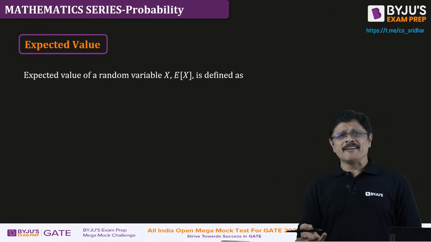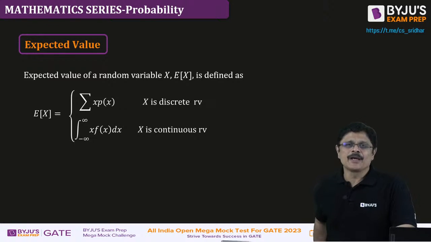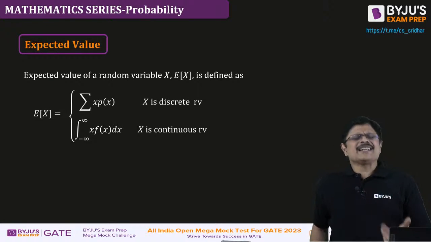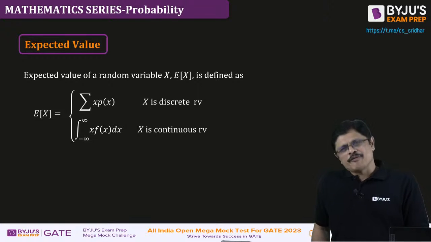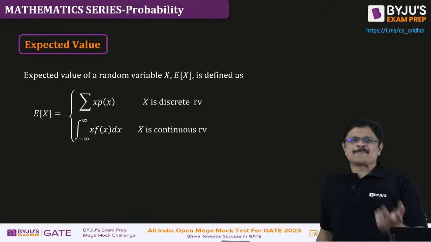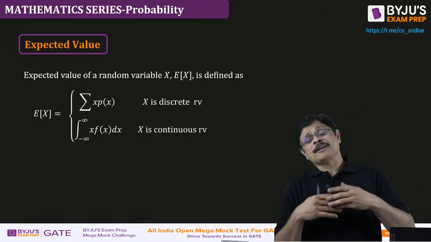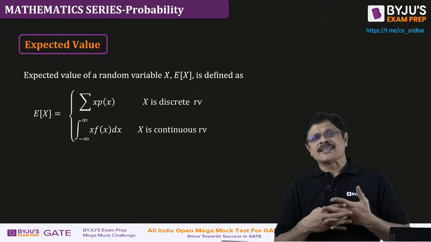Expected value of a random variable is defined like this, sir. This is how we define expected value. See that expected value comes from the idea of averages only. So from that they define these expectations, mathematical expectation, and these expectations lead to values called expected value of x square and other things, my dear friends.